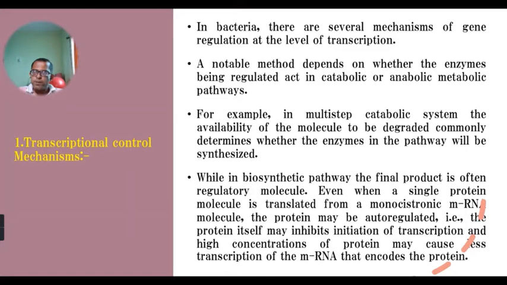Again, the concentration comes down, and it also begins the gene expression. So this single polypeptide, which is produced from monocistronic mRNA, can enhance or reduce the gene expression which is required for the production of that particular product.